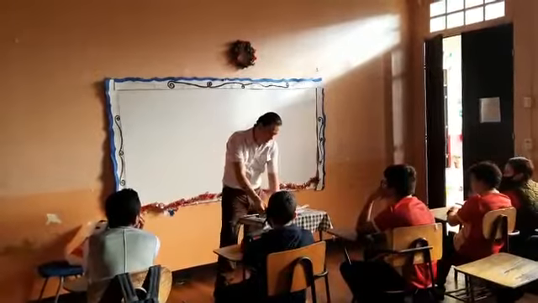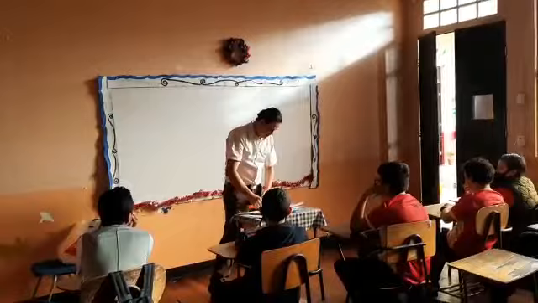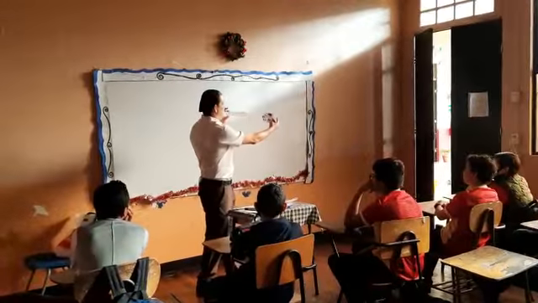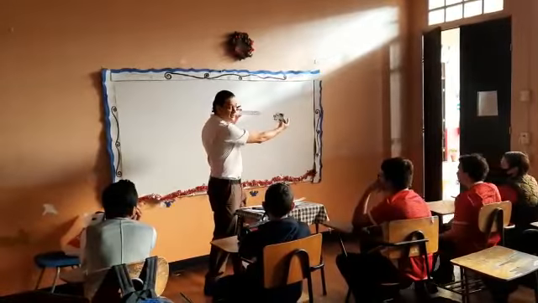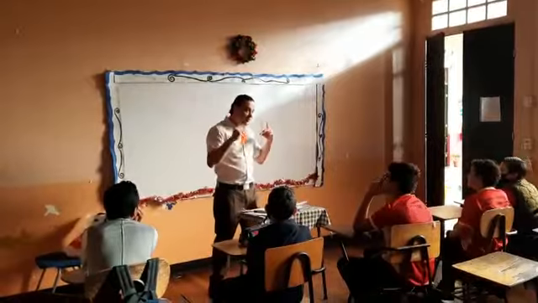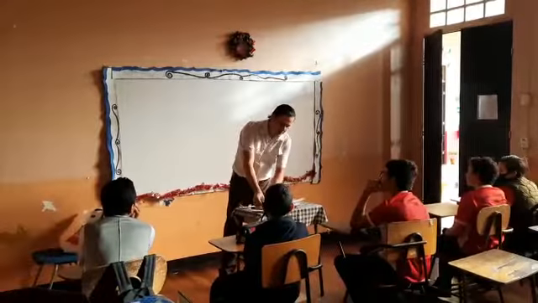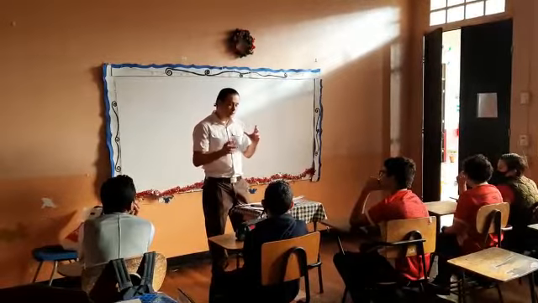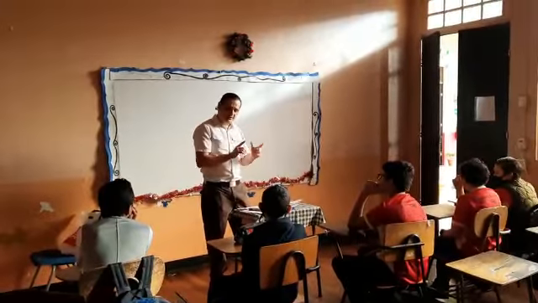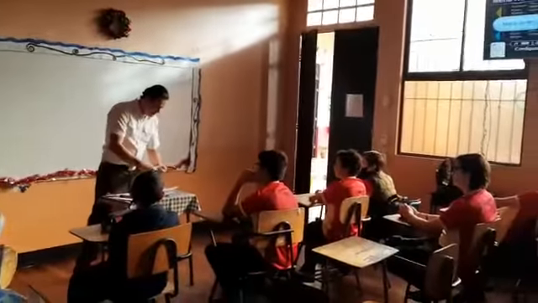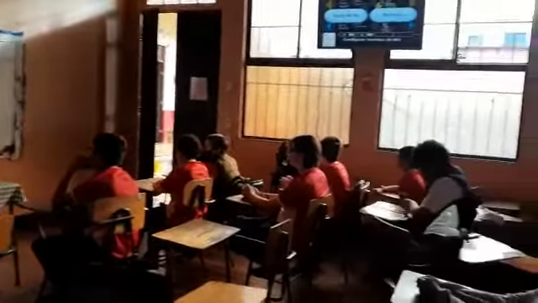Okay, the next one is protect animals. Okay, protect animals. You have to look at the sentences and the cartoons, and then try to remember, because you have to make pairs. Look for the partner that has the correct cartoon with the correct sentence. Okay. The next one is protect plants. Okay, this is the cartoon.